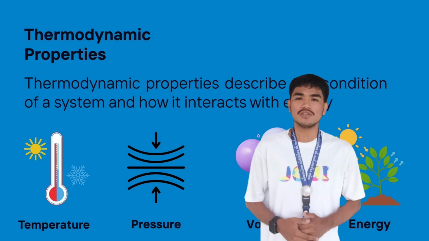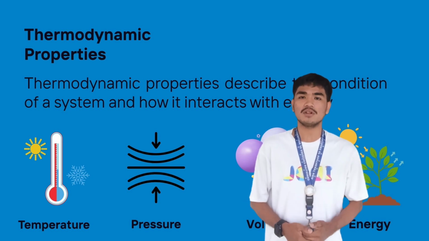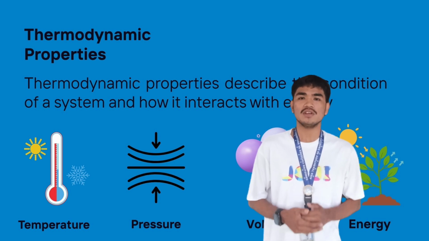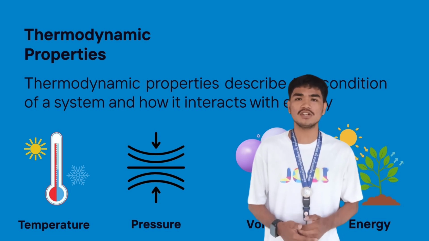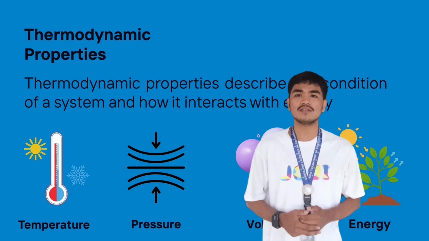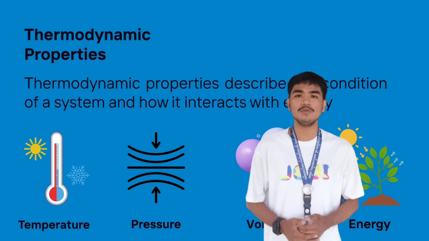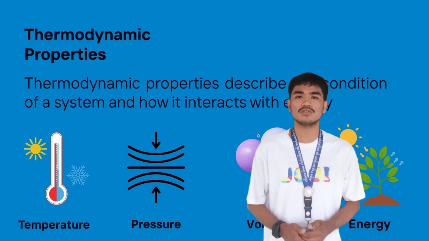Pressure is the force exerted on a surface by particles in motion. For example, the air inside a bicycle tire is under pressure. If we compare a small tire and a large tire with the same air pressure, the property remains the same in both. Or as you blow air into a balloon, the air molecules push against the walls, increasing pressure.